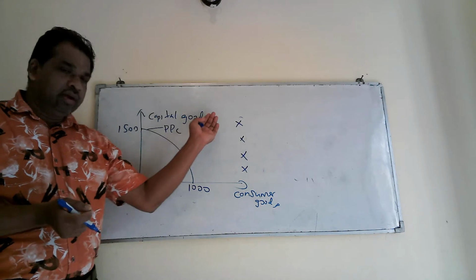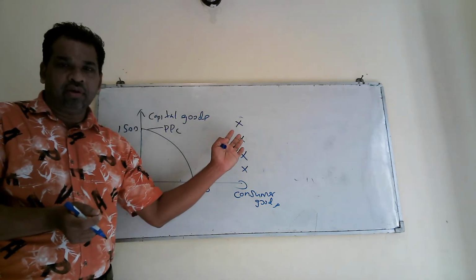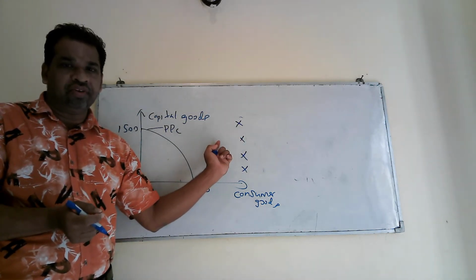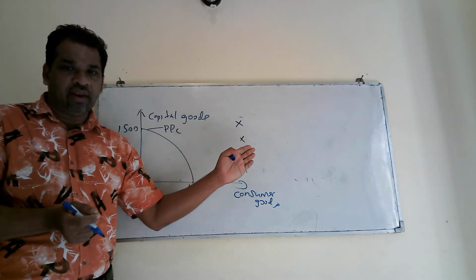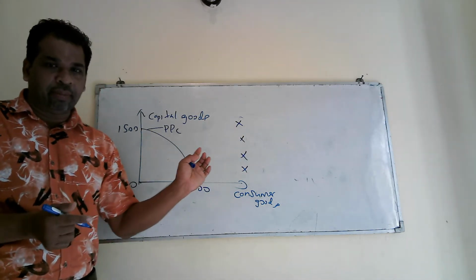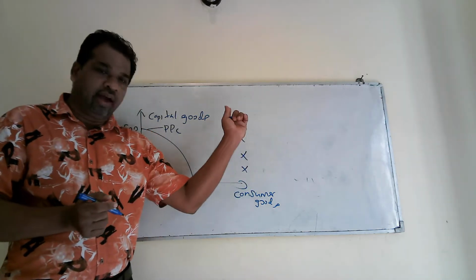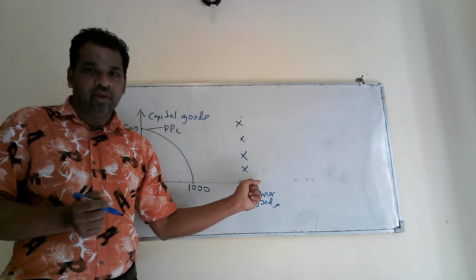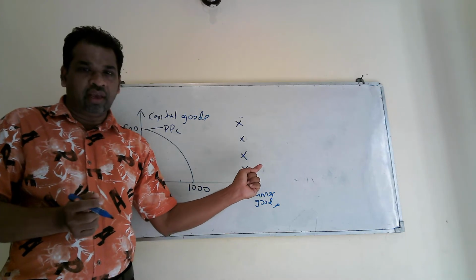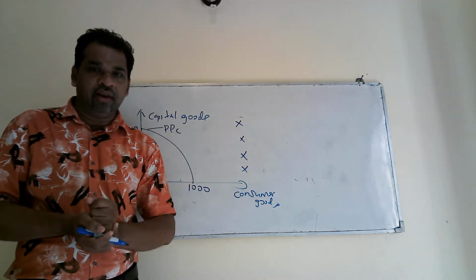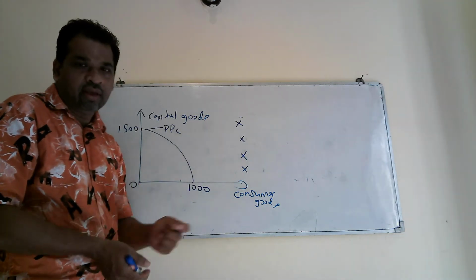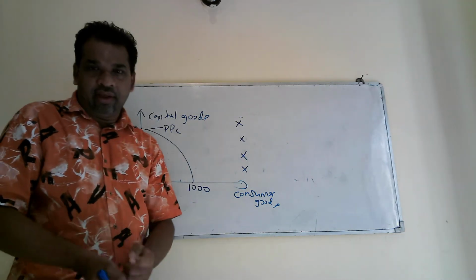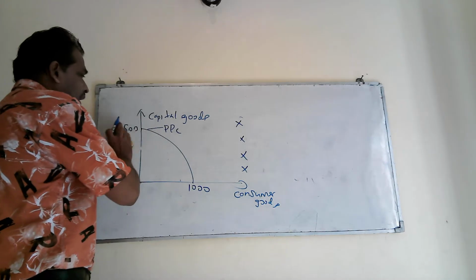When you define the PPC, you have to mention PPC is used to explain or indicate the maximum production capacity of a country by using their existing technology and using all the resources available in the country in an efficient manner. Then you get all the marks given in the question paper. Right, that is how you can explain the production possibility curve.